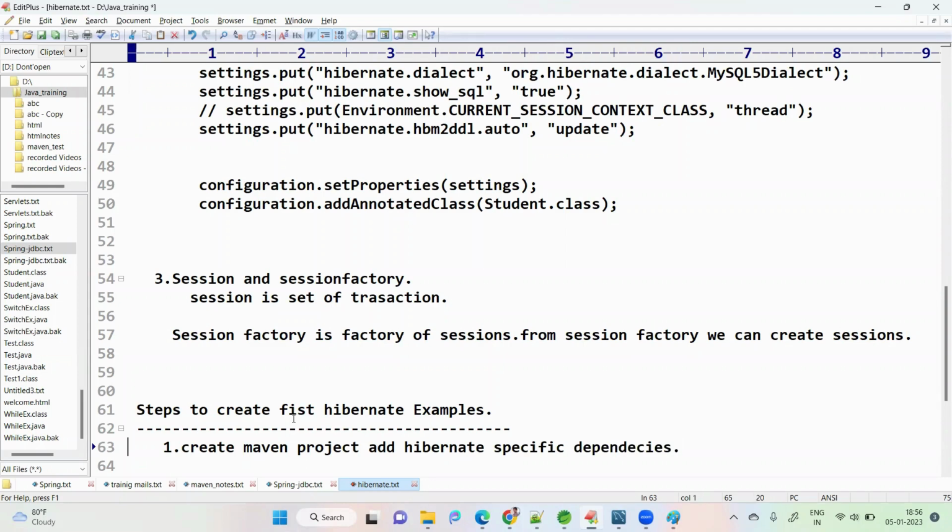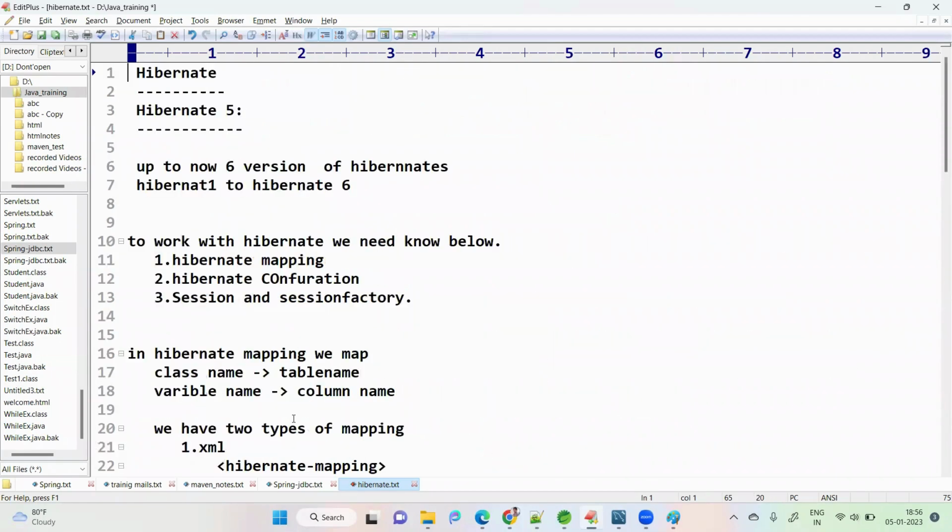One point I forgot to tell: what Hibernate is mainly used for. I will tell more clearly. Basically, with core Java, what can we develop?